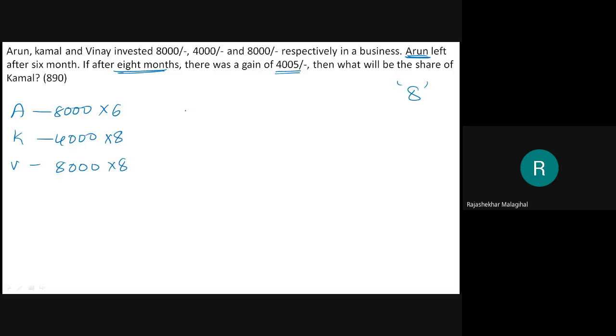Now, the ratio C1 is to C2 is to C3 will be 8000 into 6 is to 4000 into 8 is to 8000 into 8. Now, these 3 zeros gone. Sorry, this 8 gone, this 8 gone, this 8 gone. Then remaining is 6 is to 4 is to